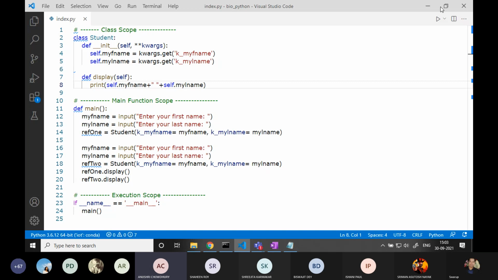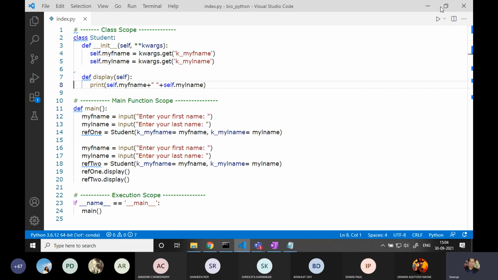I'm giving the first set of variables to ref1 and the second set to ref2, and all of these references are being stored in self, and then the kwargs value helps to get the variables which are present outside. It's like a linking which brings the input which I've taken outside in the function inside the class, and then it is getting printed in the display method.